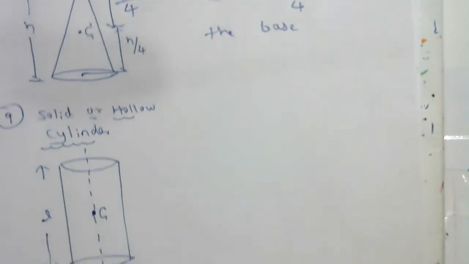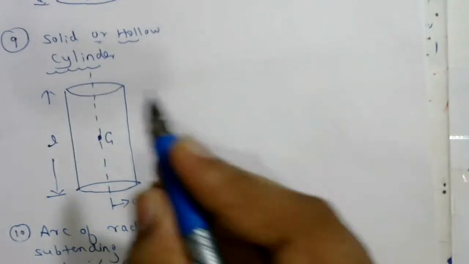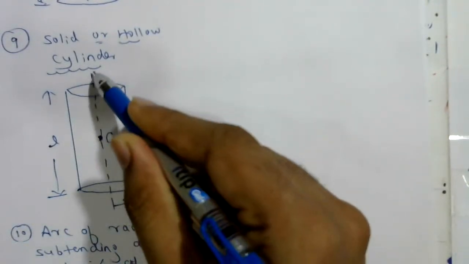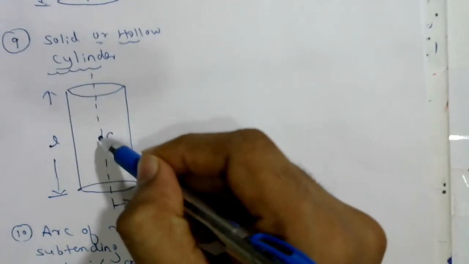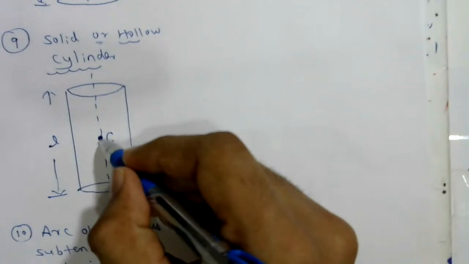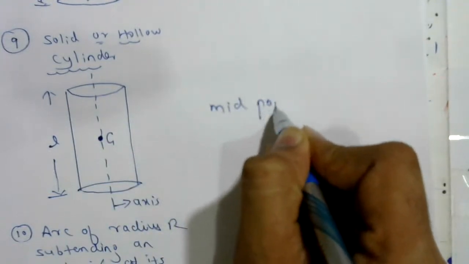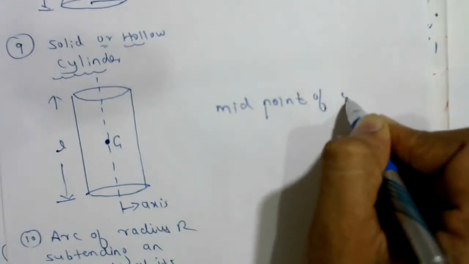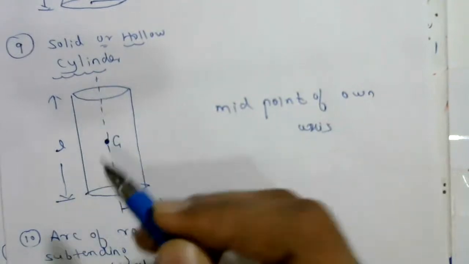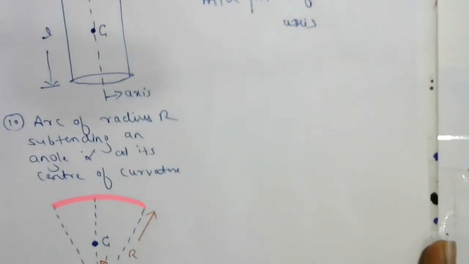Solid or hollow cylinder. This one is the axis of the cylinder. On this axis of the cylinder, you will get the center of mass point. Where will you get it? At exactly the center of the cylinder, the midpoint of its own axis. This is the axis, so at the midpoint of this axis, center of mass lies.